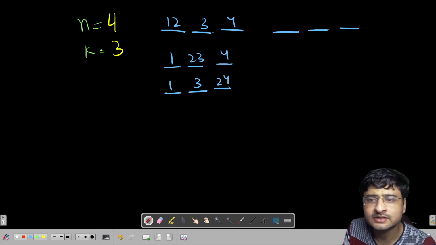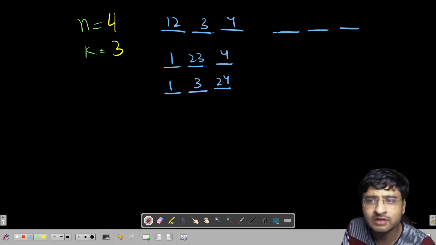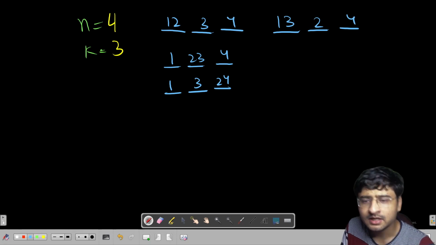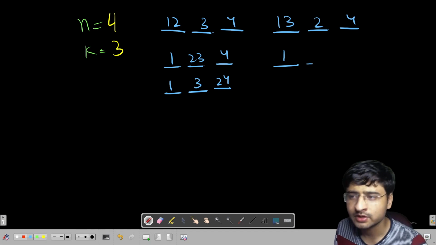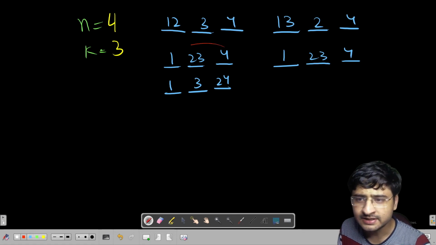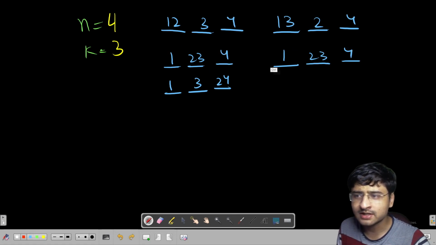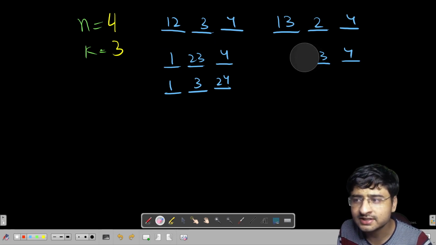Okay, are there any more ways? You can see that one is not paired with four till now. So let's try to pair one with three first. So one is paired with three, two is single, four is single, definitely. Now tell me one thing. Can I write something like this? One, and now three is going to get paired with two, right? Two, three, four. But can you see this particular kind of division I have already covered before? So I cannot consider this now.